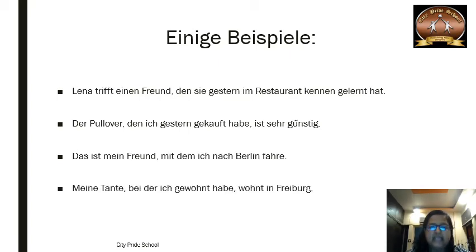Meine Tante, bei der ich gewohnt habe, wohnt in Freiburg. Here meine Tante wohnt in Freiburg is a Hauptsatz. Bei der ich gewohnt habe is a subordinate clause. Bei der is once again a verb with fixed preposition, or it is preposition plus relative pronoun, and habe is the verb at the end of the sentence. So my aunt at whom I have lived lives in Freiburg. So I hope you have got an idea what is a relative pronoun or relative sentence. Now we will see how it is used.